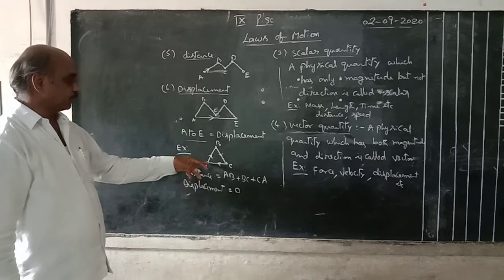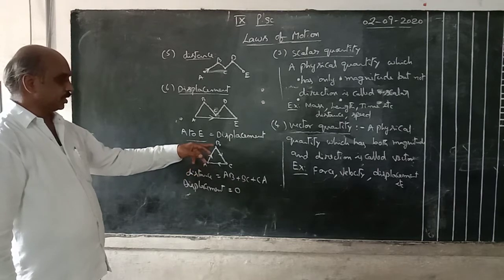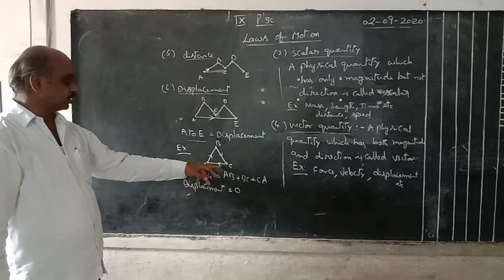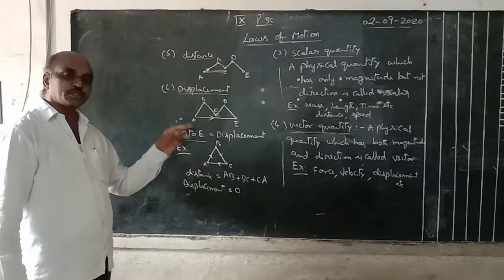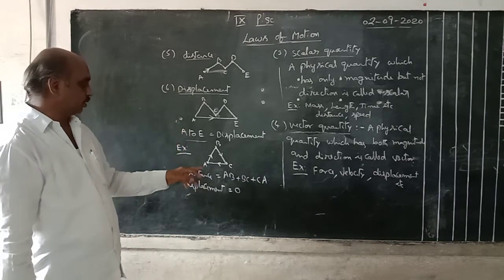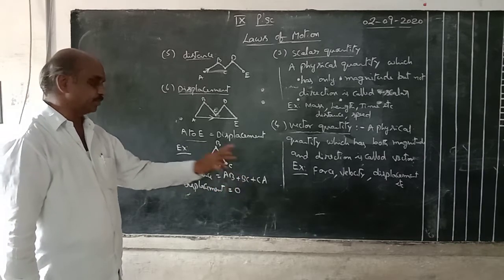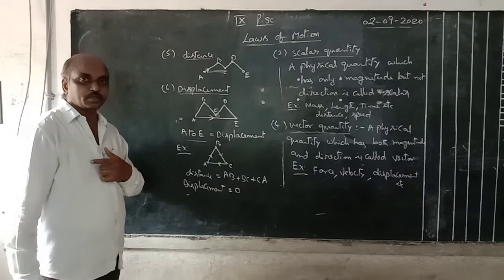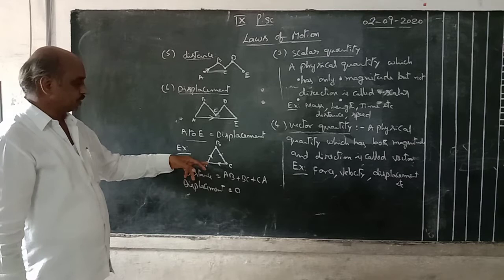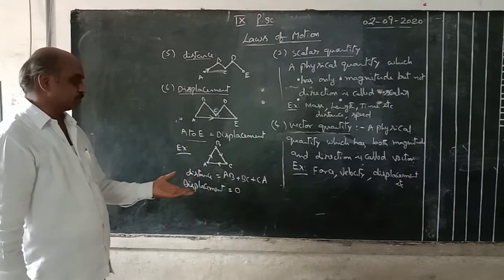See, here the starting point is A. A body moves starting at A, moves along the direction AB, after that BC, again travels along the CA direction. Finally it reaches the same point A. Here starting point and ending point both are the same, that is A. Here the total distance means total length covered, that is AB plus BC plus CA. This is the distance. Whereas displacement, starting point here only, ending point here only. Shortest distance between starting and ending is nil. So the displacement is 0.